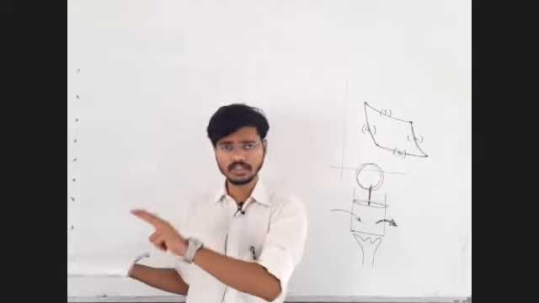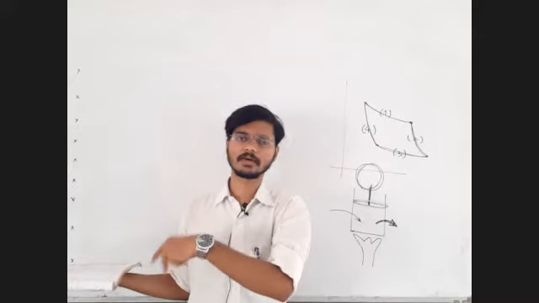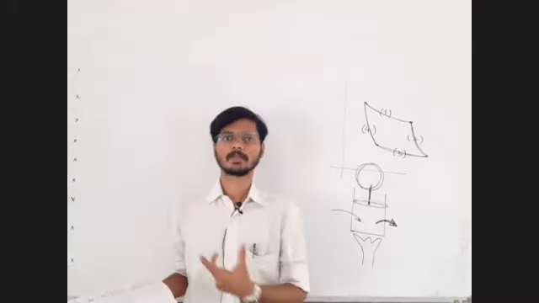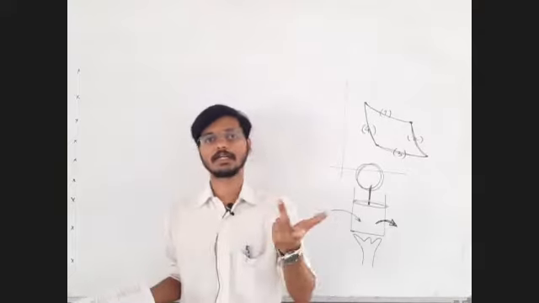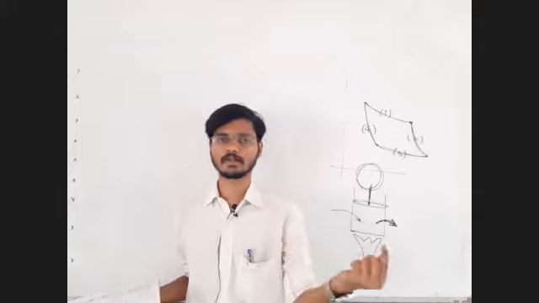Initially it was heat energy, which we converted into the pressure energy of the steam, and that was ultimately converted into rotation of the wheel or turbine, that is mechanical energy.